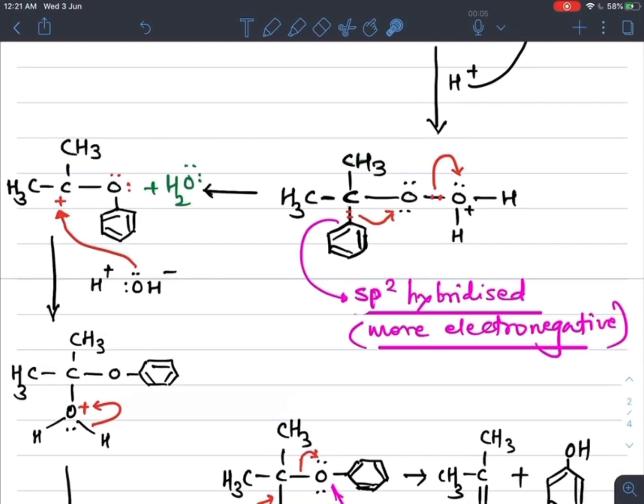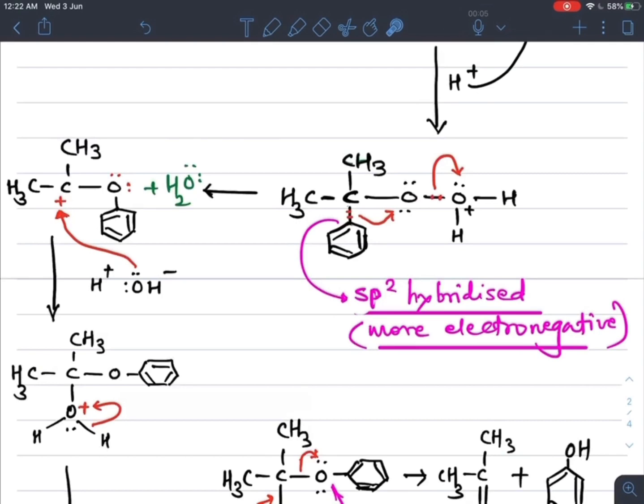Now what happens is, this phenyl group is shifted to this oxygen by taking its two electrons from this carbon, and at the same time this oxygen breaks this bond by taking these two electrons, and H2O is removed as a byproduct. So this phenyl group is shifted onto this oxygen.